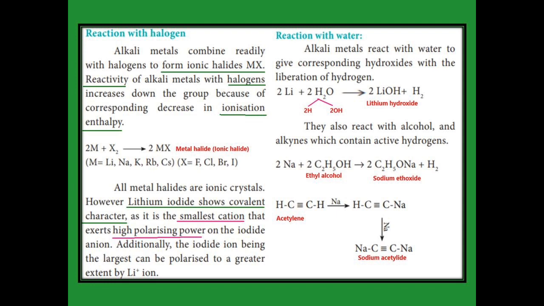Why? We already learned that lithium has some different character than the other elements. What are they? First, the smallest cation. The next one is high polarizing power. So only lithium iodide acts with covalent character. The rest of them have ionic character.